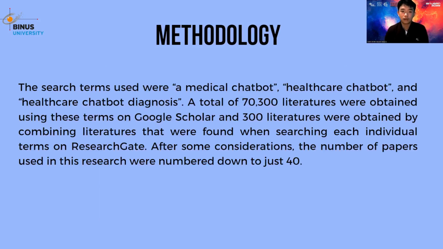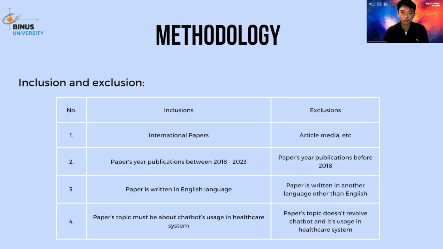The search terms used were medical chatbot, healthcare chatbot, and also healthcare chatbot diagnosis. A total of 70,300 literatures were obtained using these terms on Google Scholar, and 300 literatures were obtained by combining literatures that were found when searching each individual term on ResearchGate. After some considerations, the number of papers used in this research was narrowed down to just 40.